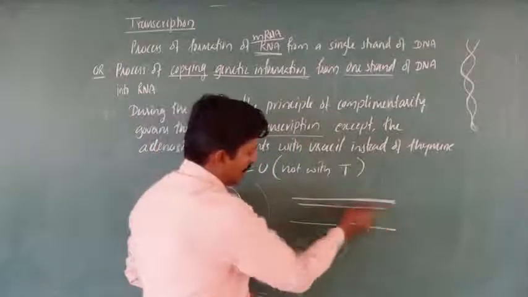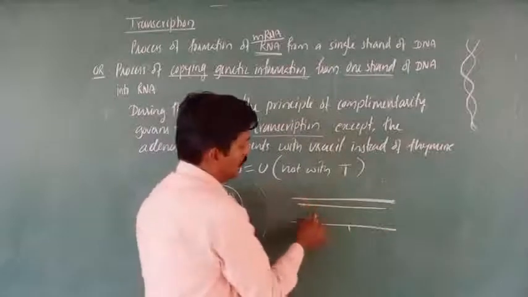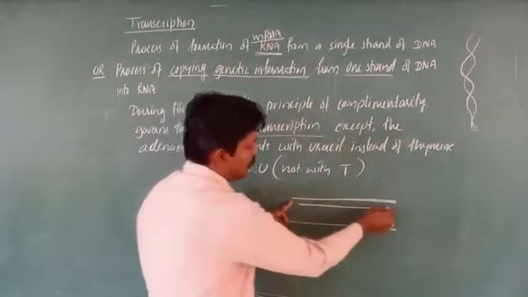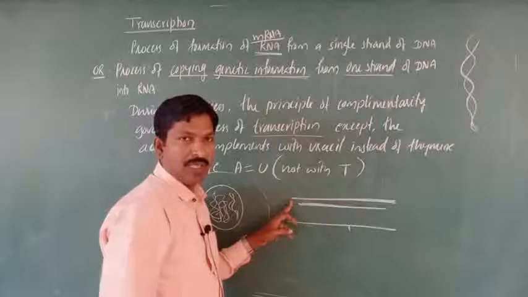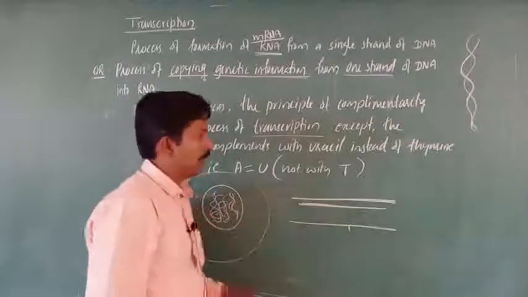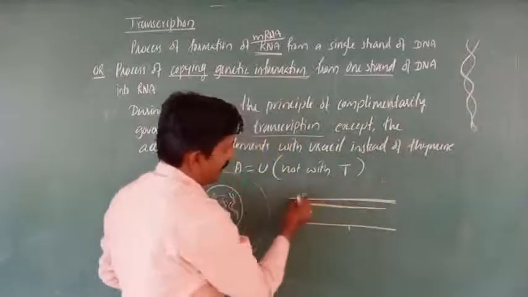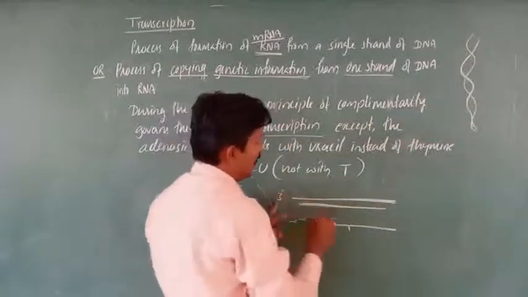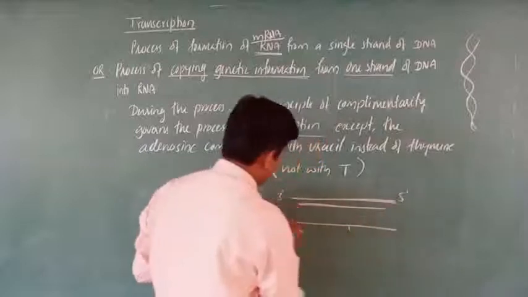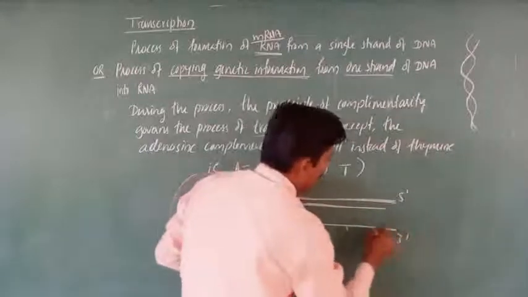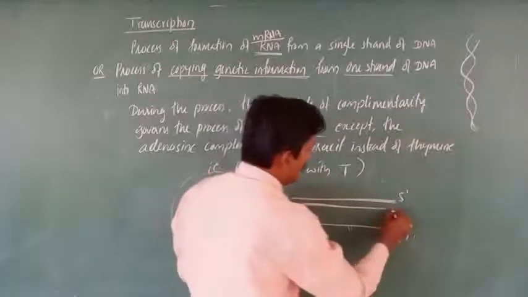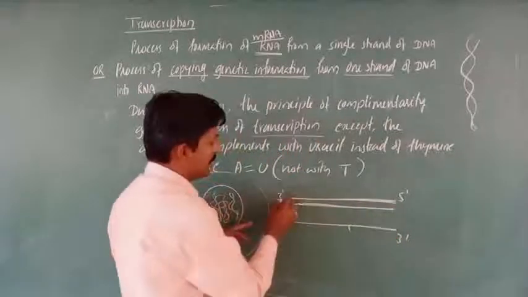So RNA is formed here. Both these are the DNA strands, and this is where the RNA strand is formed. Later on we will understand that in the next video. So when you open the strand, this is the open strand that I have taken. For example, if this is the third end and this is the fifth end, then opposite to that, this becomes complementary to this strand, right?